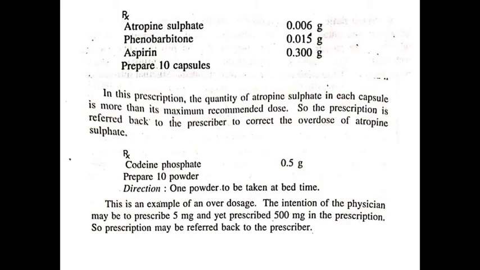So overdose is prescribed, and the pharmacist must check every prescription for dose, that the correct dose is written and there are no overdoses written.